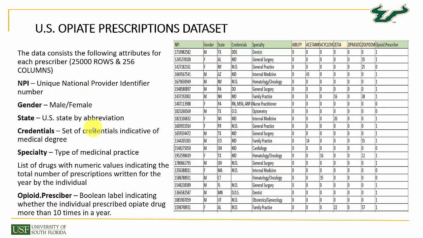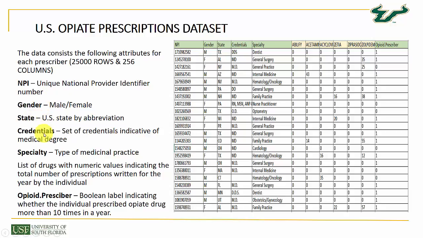Now we'll be discussing the data sets. The first data set on which we performed our predictive modeling was the US opiate prescription data set. It had 25,000 rows and 256 columns. The columns were like NPI, a unique national provider identifier number which we took as an ID in SAS Enterprise Miner. Then we had gender, then we had state, that is a US state by abbreviation.